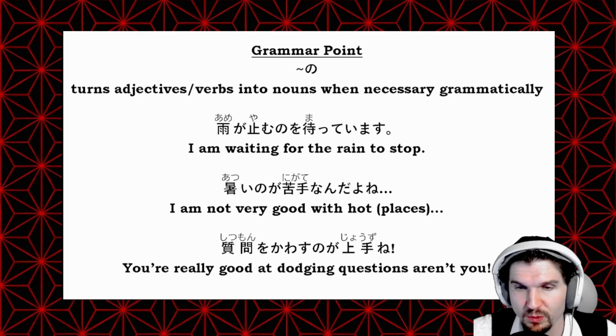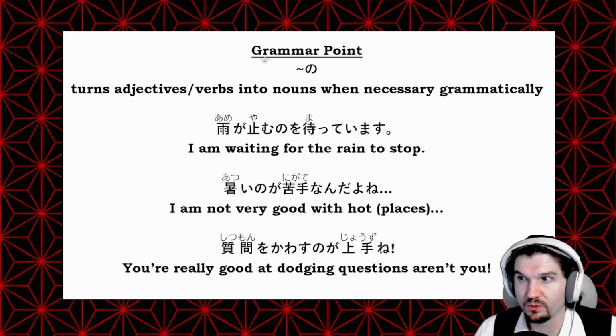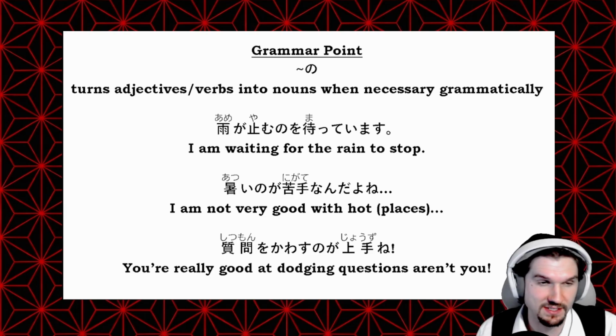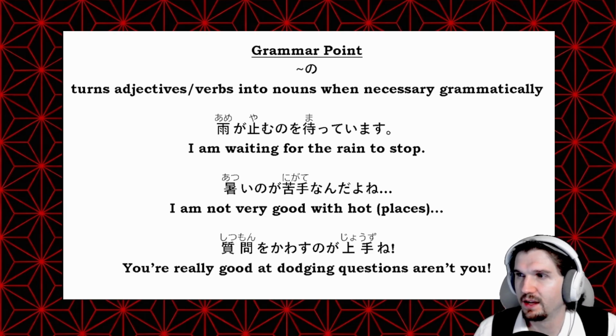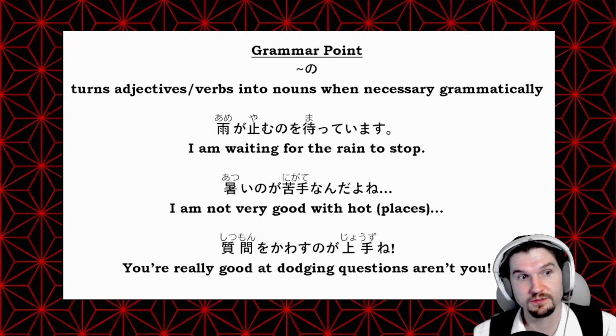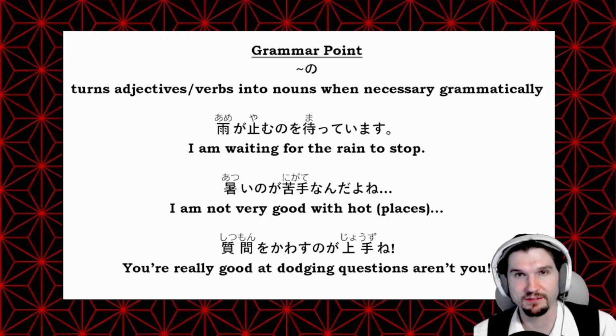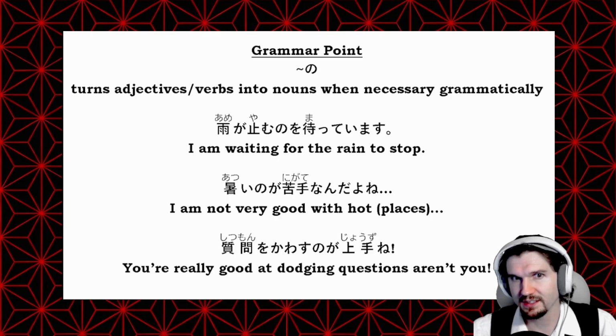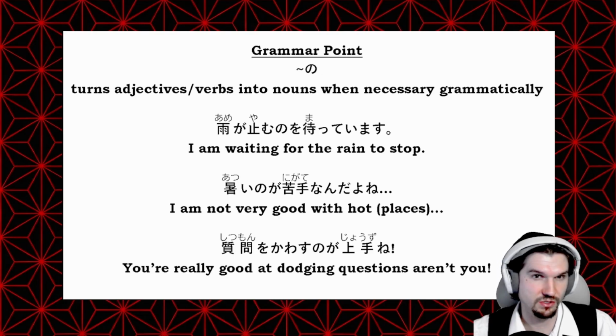Okay, and here is our grammar point from the day, which we do find in our headline. So we have no when something is attached in front of it. When we have an adjective or a verb in front of no, this is how we turn something into a noun when necessary for grammar purposes. For example, if you want to verb another verb, you can't do that in Japanese, so you have to verb a noun. So in that case, we would take the verb, turn it into a noun, then we can do our verb action to that noun.